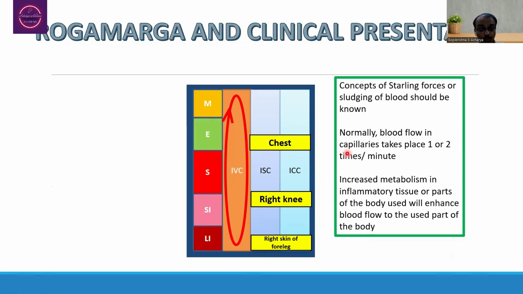To know about it, we have to know the concept of Starling forces and sludging of the blood. If these pathogens are moving all over the intravascular compartment, depending upon increased activity, the pathogens will move to those areas where increased vascularity is present.